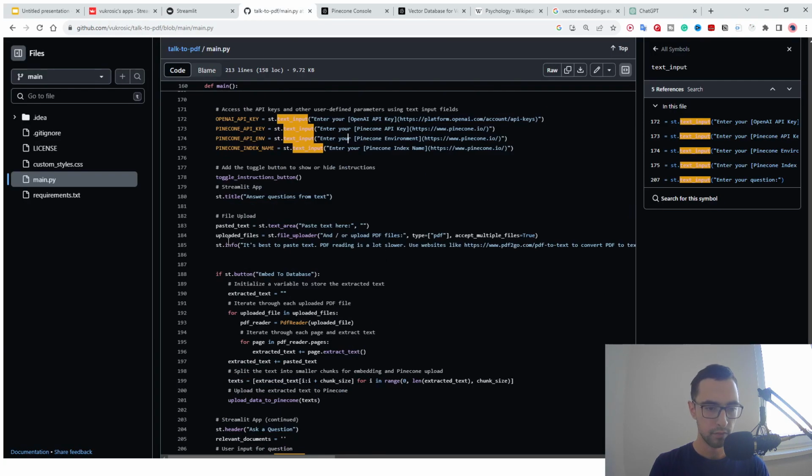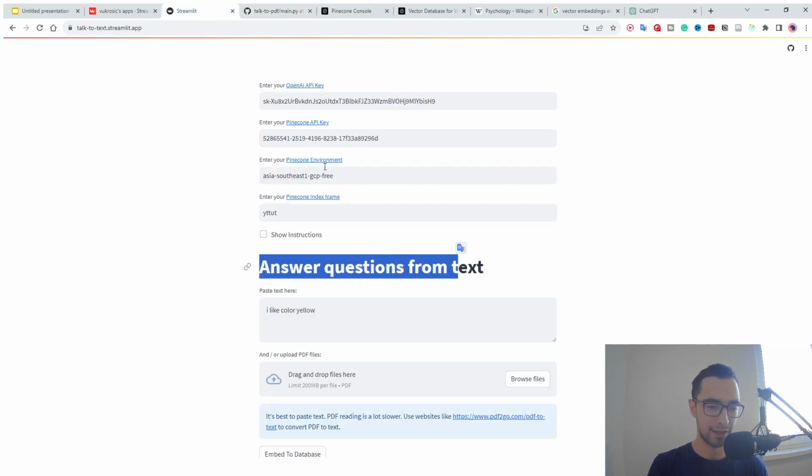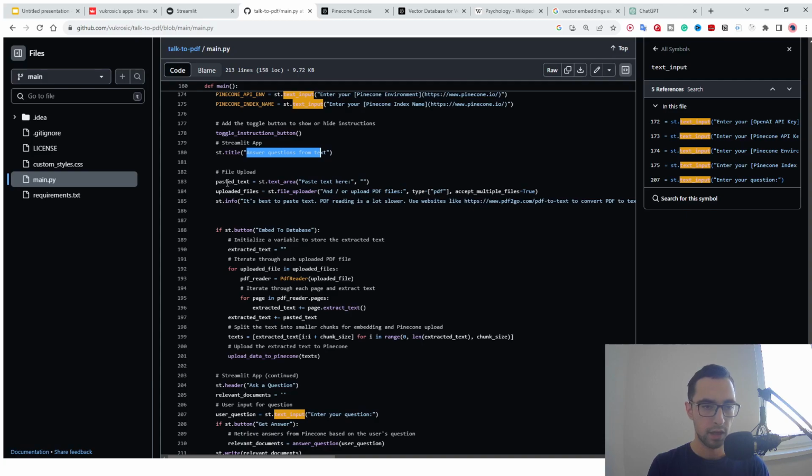Then we have the toggle instructions button below. As you can see, it's below. And then we have a title, st.title, answer questions from text. It's this title right here. Then we have the text area to paste text. Then we have the file uploader and st.info.